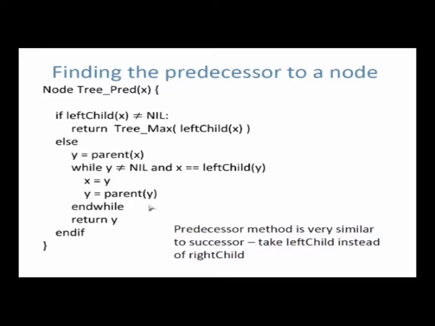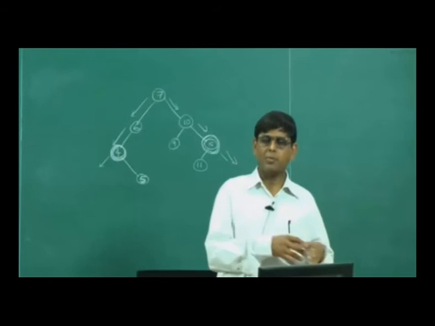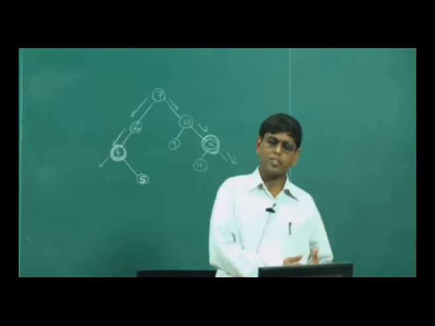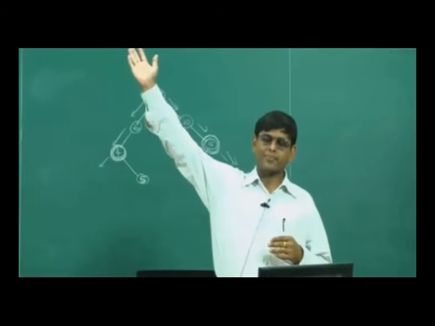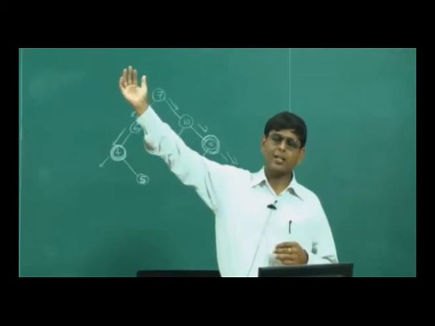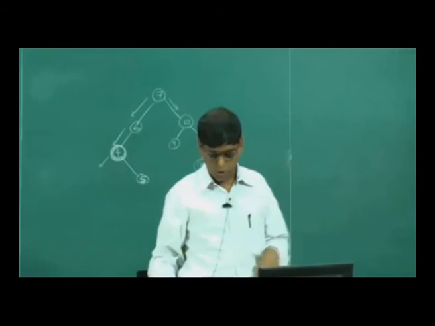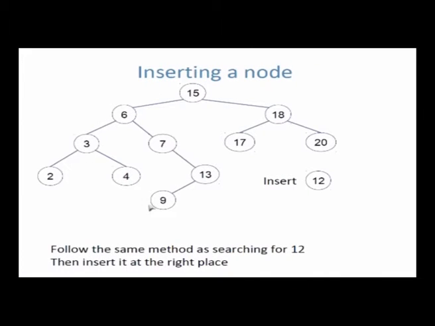Similarly, if you want to find the predecessor of a node, you do exactly the same thing, except that instead of right, you look left. If a node has a left child, then the predecessor is the maximum of the left subtree. If the node has no left child, then what do you do to find the predecessor? You go up the tree towards the right, turn left and stop. Just like here you went up the tree left and then turned right and stopped, here you go up the tree to the right and turn left and stop. And that is the predecessor.